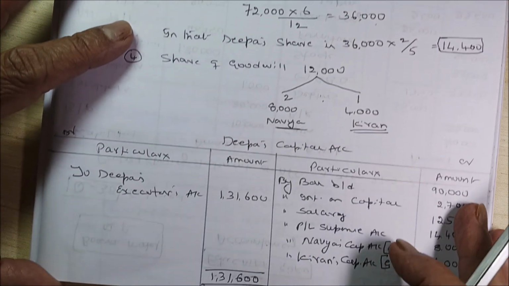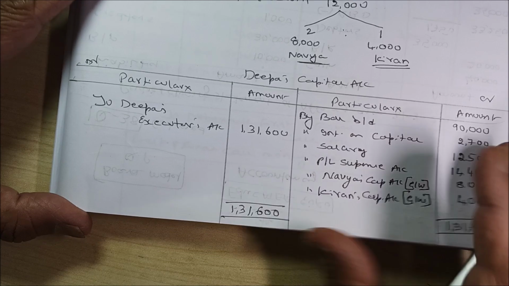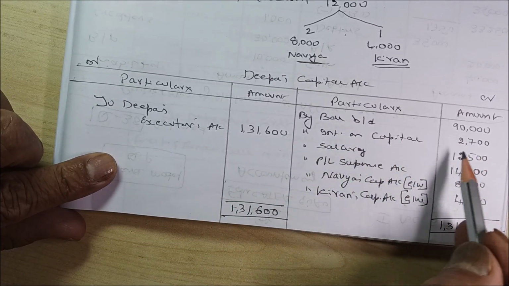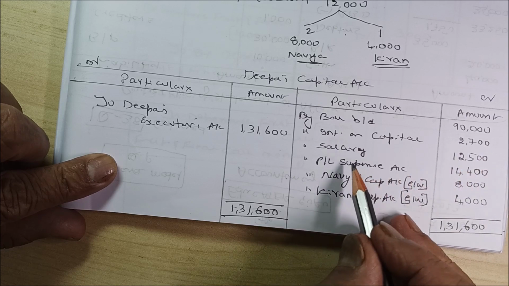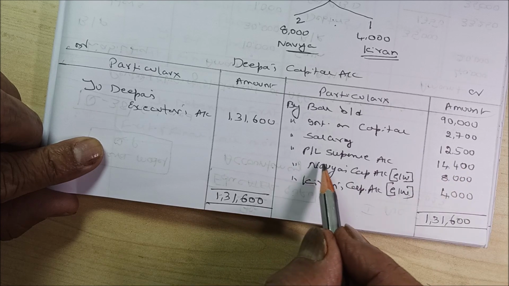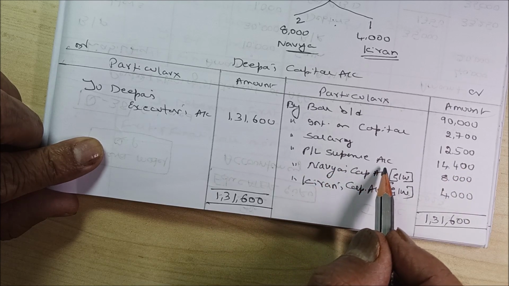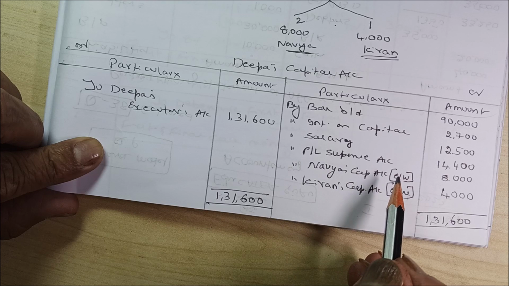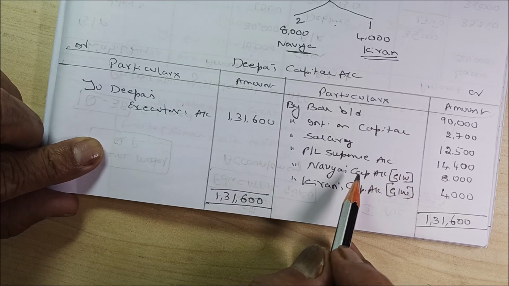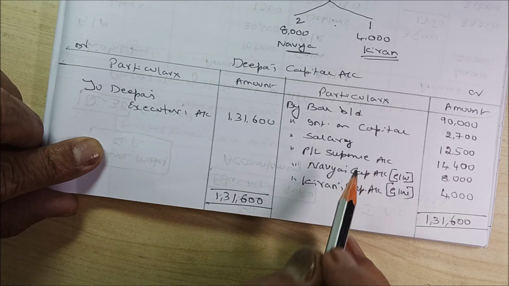Now you have to prepare Deepa's capital account. By balance brought down 90,000, by interest on capital 2,700, by salary 12,500, by profit and loss suspense account I have written, that is profit up to the date of death, because we do not know, we are estimating that profit, that we may get the same amount of profit.